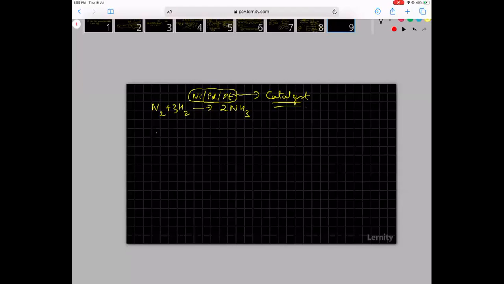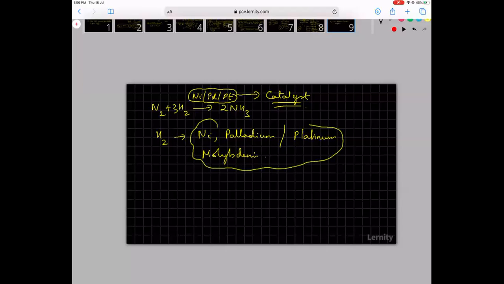In all reactions of hydrogen, either nickel or palladium or platinum or molybdenum is used as a catalyst. So why do we use these elements as a catalyst in reactions of hydrogen?